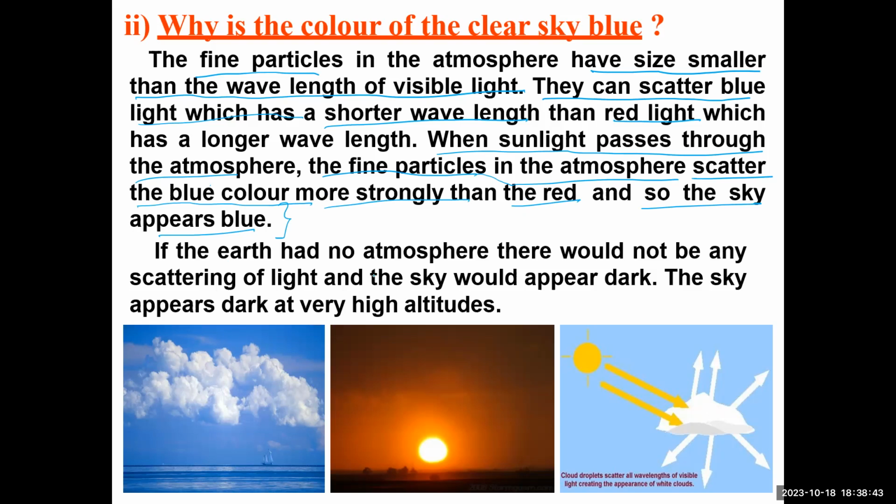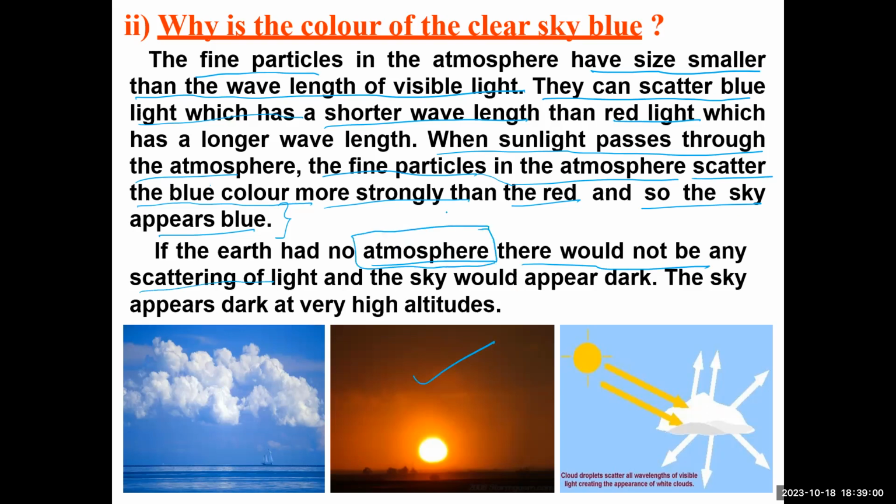Now see the second part. The first picture is done. We are going to study the second picture now. If the earth has no atmosphere, there would not be any scattering of light. If the earth has no atmosphere, means what? Atmosphere means what? It's air.